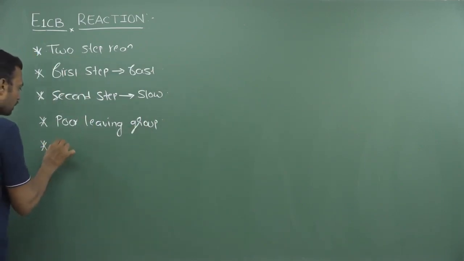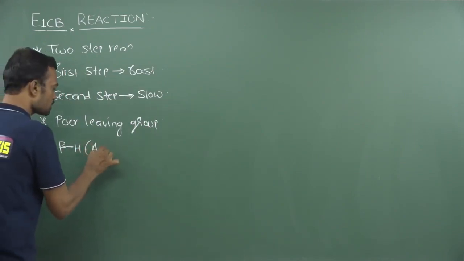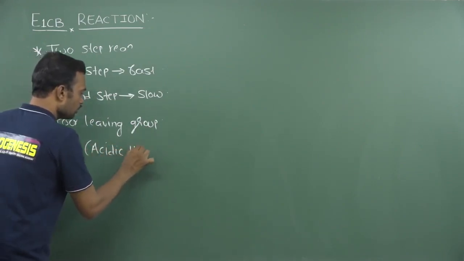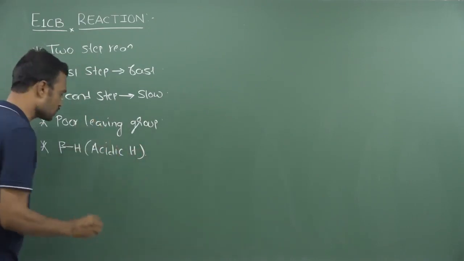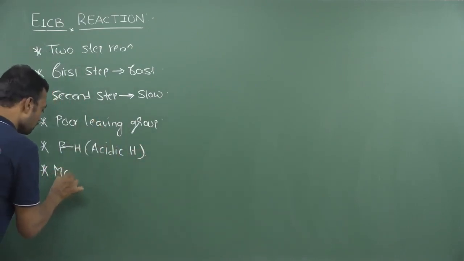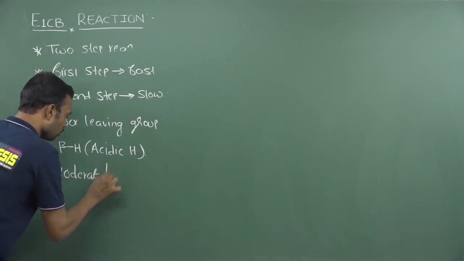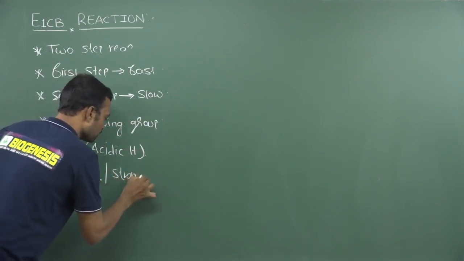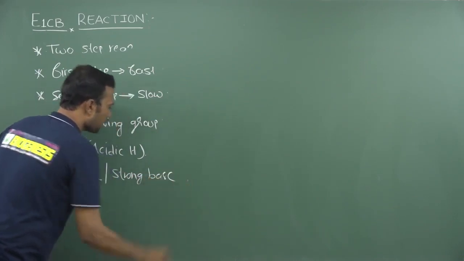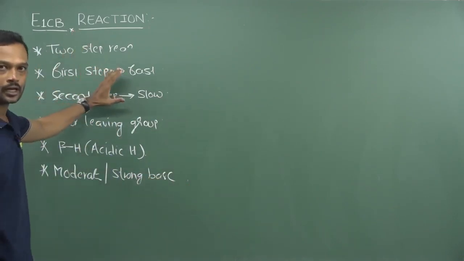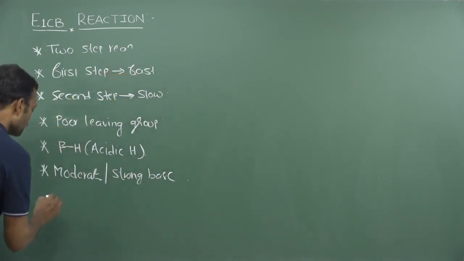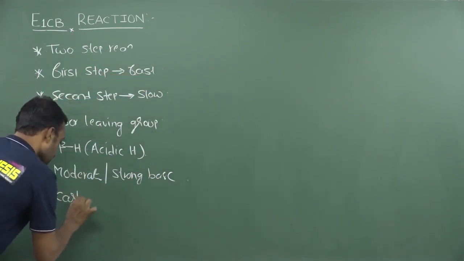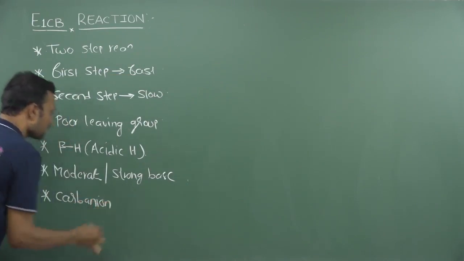And a very important thing is the presence of a beta hydrogen. This beta hydrogen is nothing but an acidic hydrogen, which can be easily deprotonated by a moderate or strong base. So here we remember we are using a moderate or strong base. Two points we need to remember: it is a non-concerted reaction, the first step is a fast step, the second step is a slow step, and the carbanion is an intermediate in this reaction. Always remember carbanion is the intermediate.